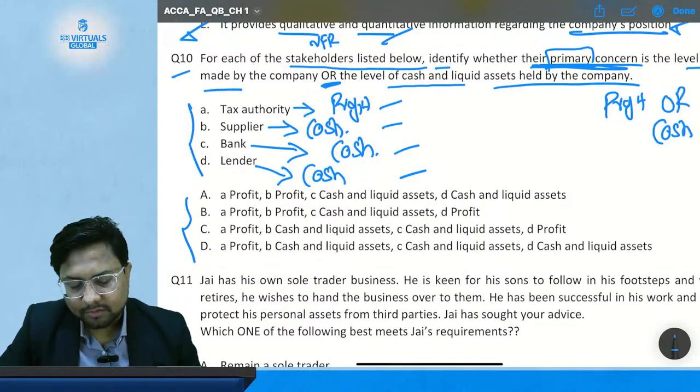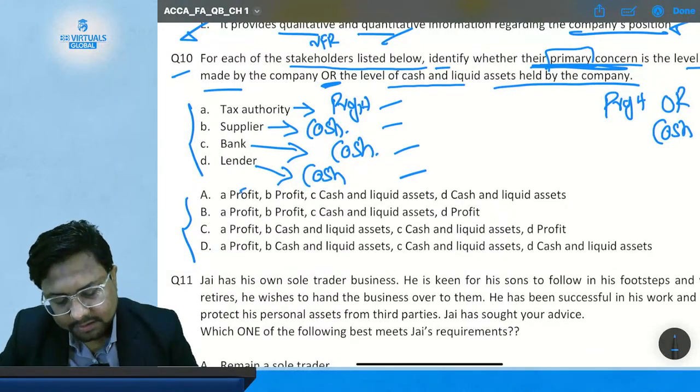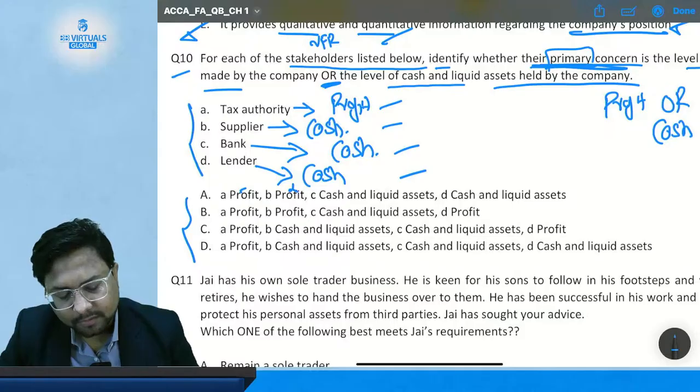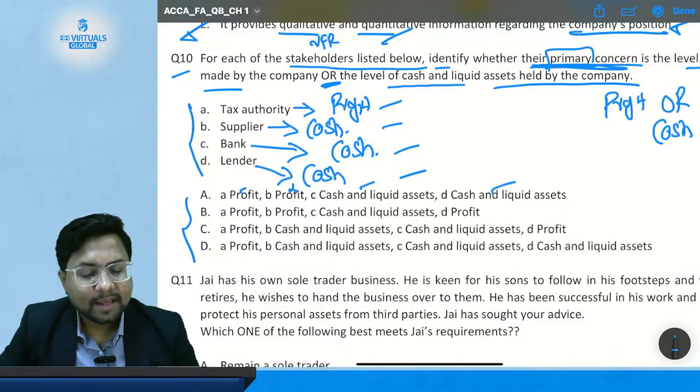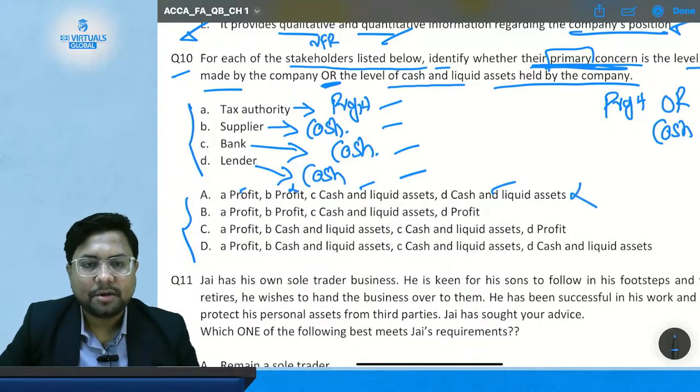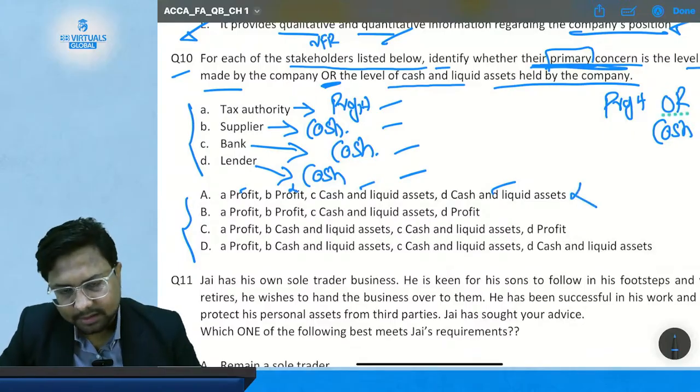Option A. First one is profit, correct. Second one is profit, wrong. Third one is cash, correct. Fourth one is cash, correct. So option A is incorrect, because in this option the answer for stakeholder B is incorrect.